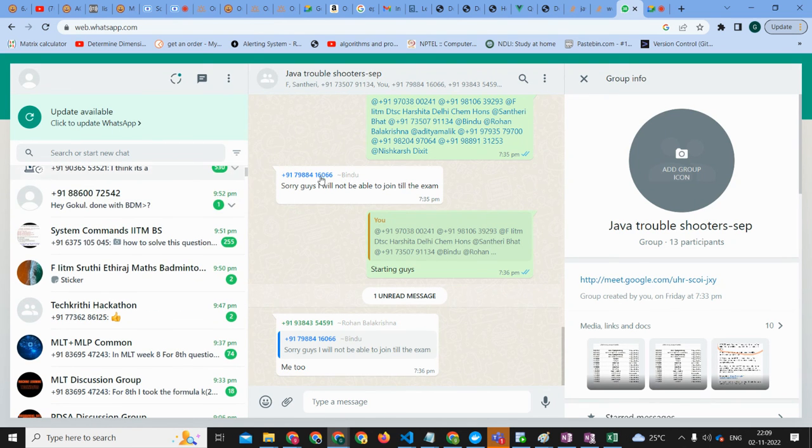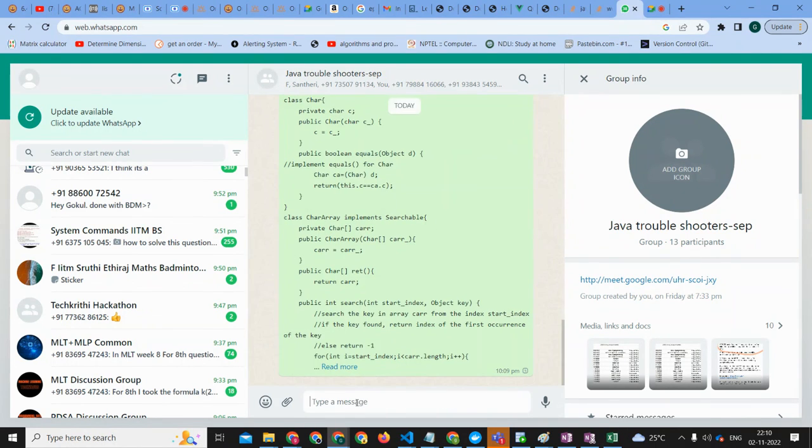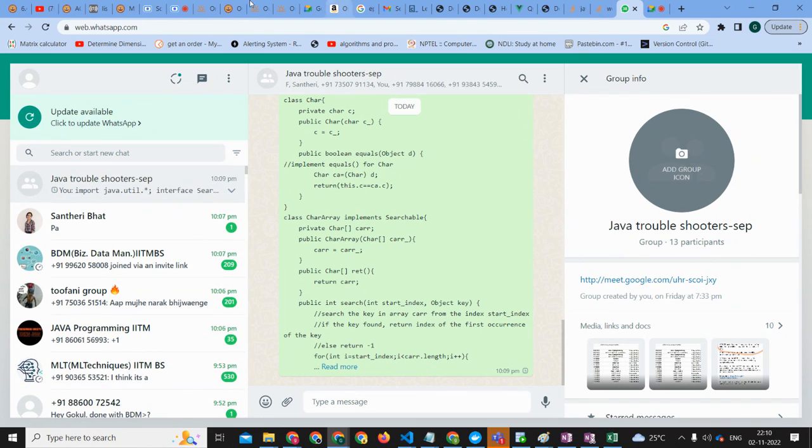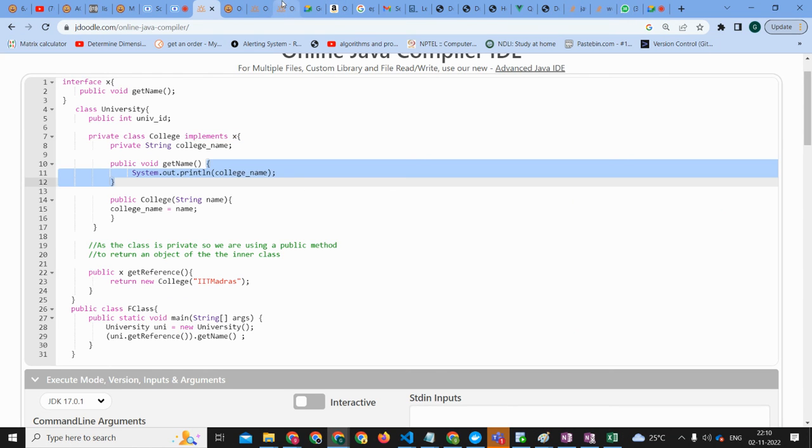All right. Java troubleshooters. Here we are. Here's the code.